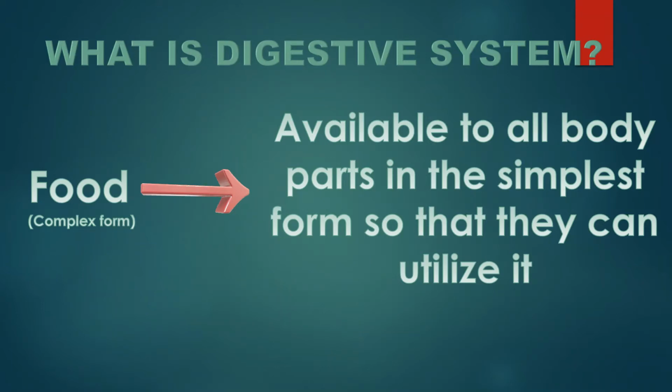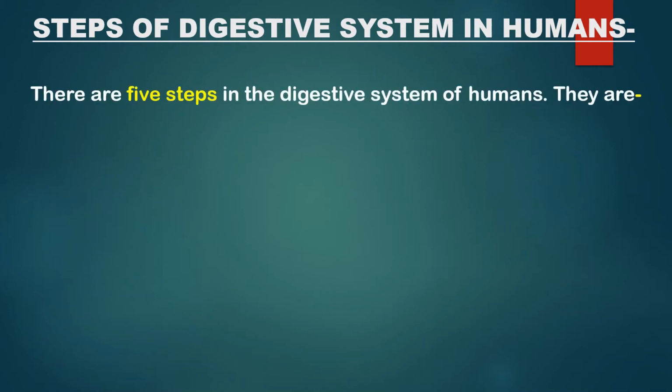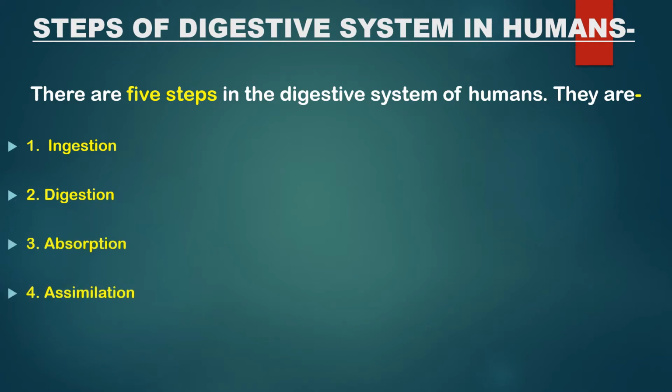Now for this, a specific system is given in our body. As the name indicates, this is a system which will have several steps. For simplification, we can divide the steps of the digestive system into 5. That is, first ingestion, second digestion, third absorption, fourth assimilation, and fifth egestion. Please don't get scared by these names. We are going to talk about these steps one by one in detail.